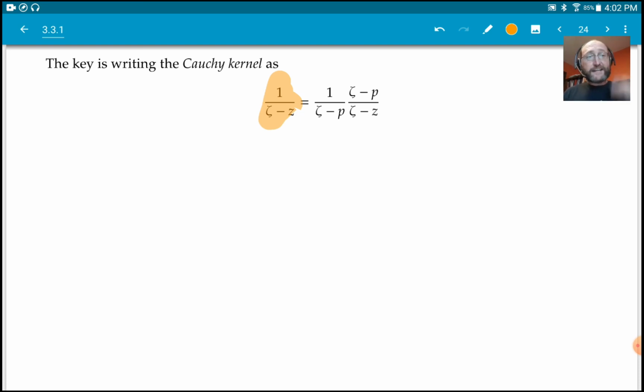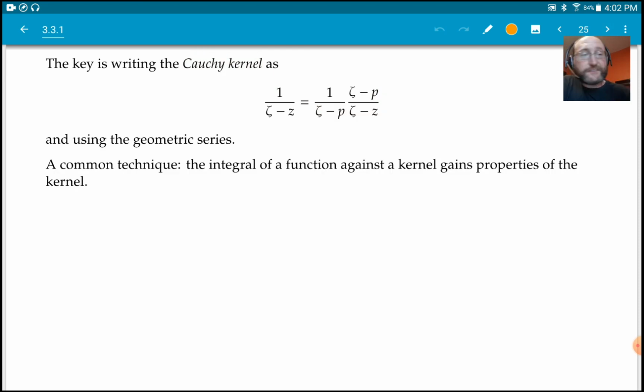So in this case, the other variable is z, right? So I'm integrating f of zeta against 1 over zeta minus z. So I'm adding in one more variable, integrating against that. That's the Cauchy kernel. The key thing is to rewrite it as this, which then gives us the geometric series.